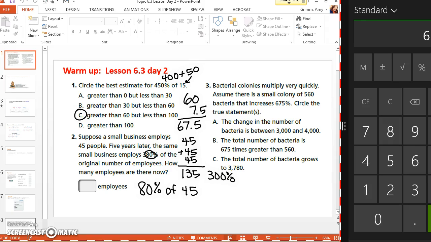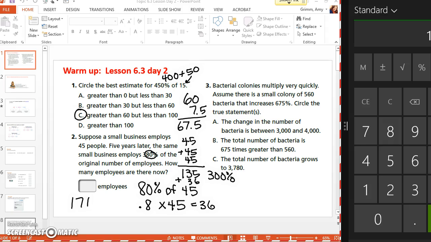Kendall. Okay. You could definitely do it that way if you wanted. So you could do 0.8 times 45, which would be 36. There's other ways to do that, but that's one way. So 135 plus 36 is 171 employees. Questions on that one? Is that okay? Speak up now. It's 4th and 5th hour. Tell me when they don't get it.